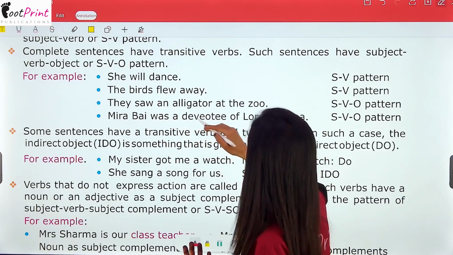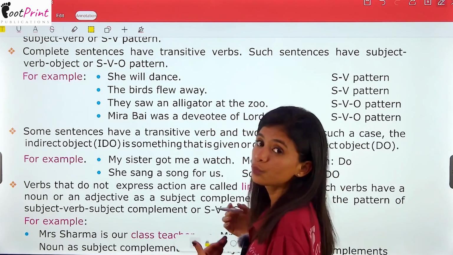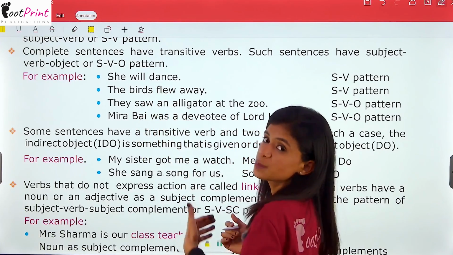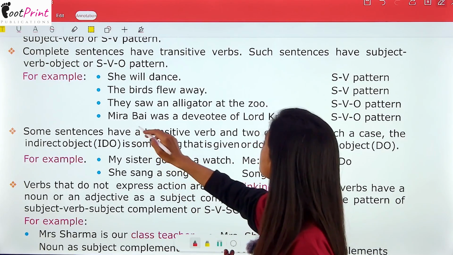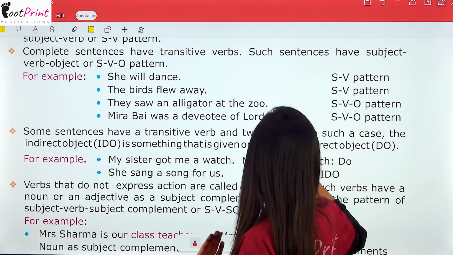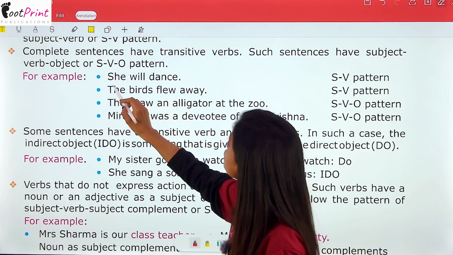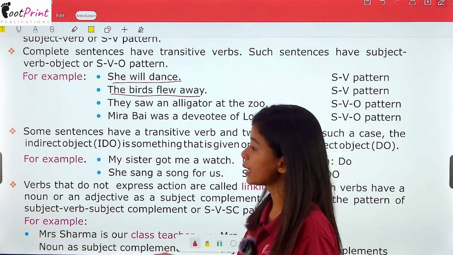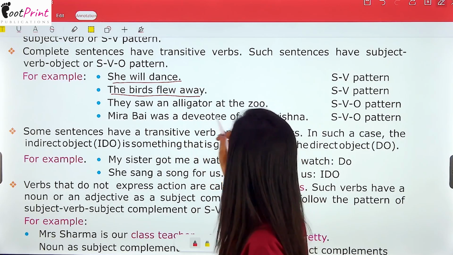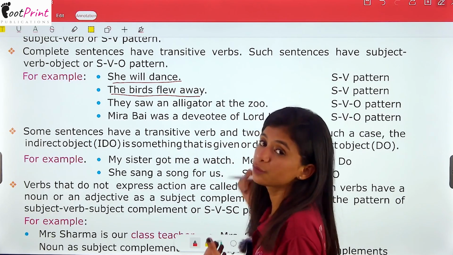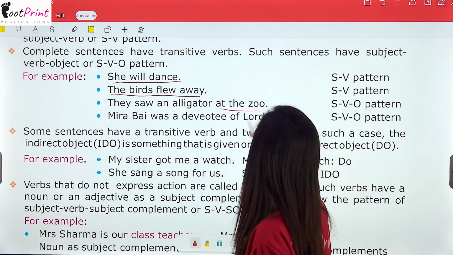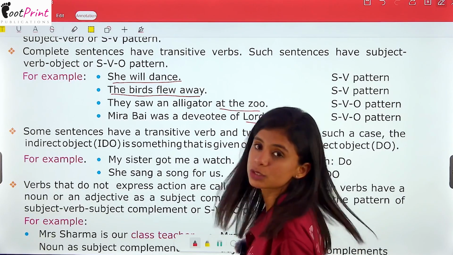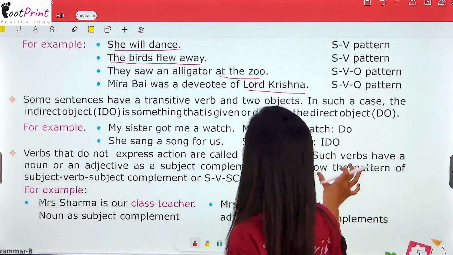They saw an alligator at the zoo. Now, I hope you can see the difference between these sentences. Mirabai was a devotee of Lord Krishna. Now, these two sentences have subject-verb pattern, whereas the last two sentences, they have the subject-verb-object pattern, as they have object in the end. I hope this is clear to you all.